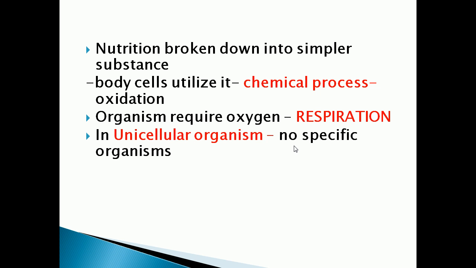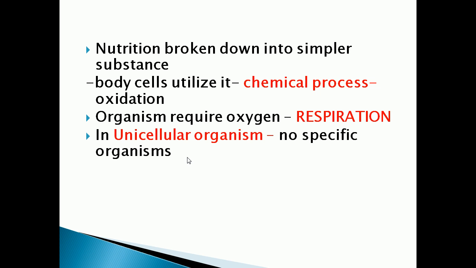Now a unicellular organism contains only one cell, a single cell organism. They do not have specific organs for taking food, for exchange of gases, or for removal of waste.